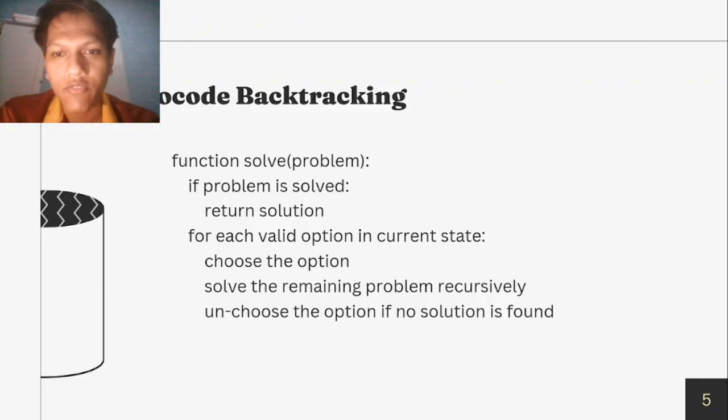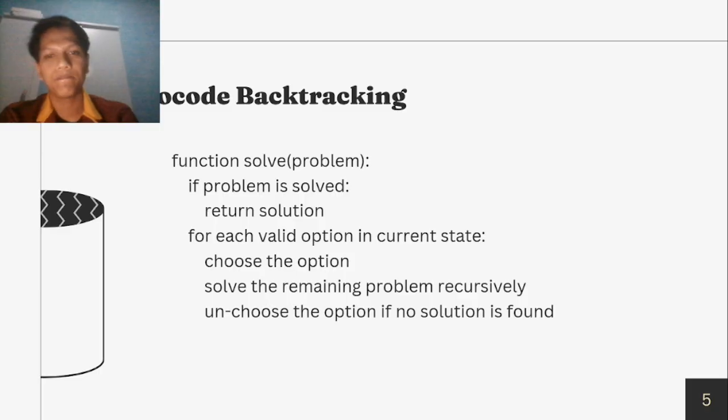Pseudocode backtracking: function solve(problem). If problem is solved, return solution. For each option in current state, choose the option, solve the remaining problem recursively, and undo the option if no solution is found.